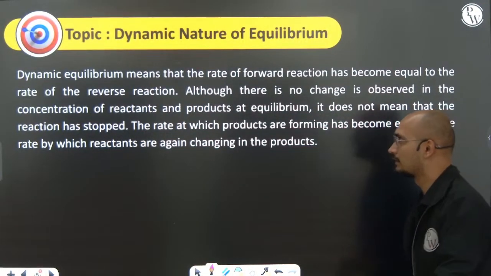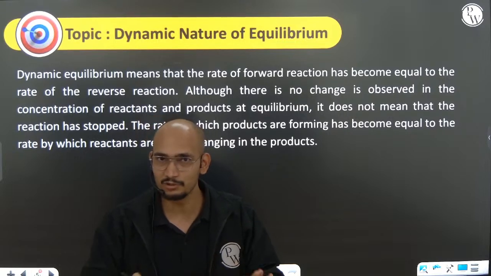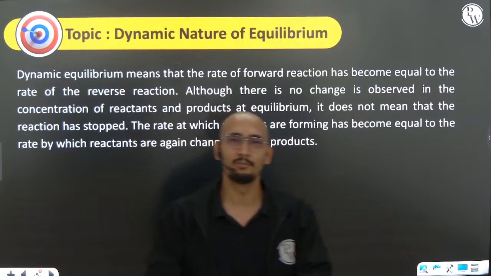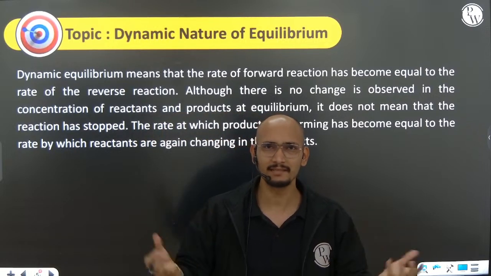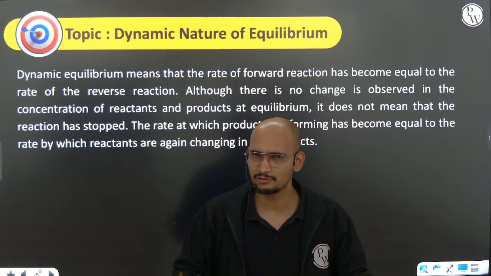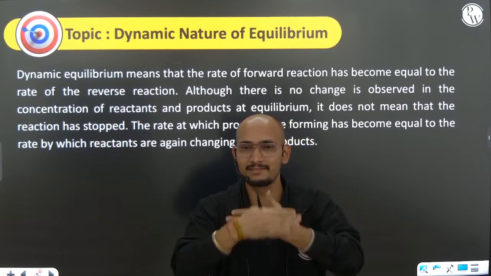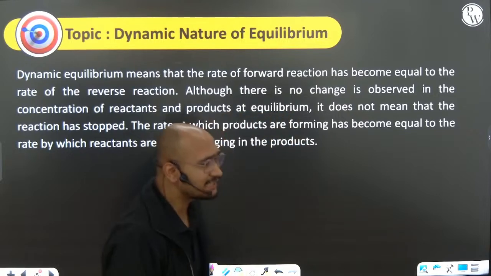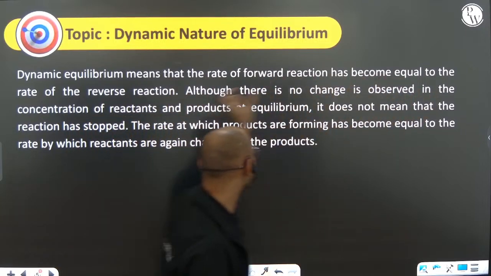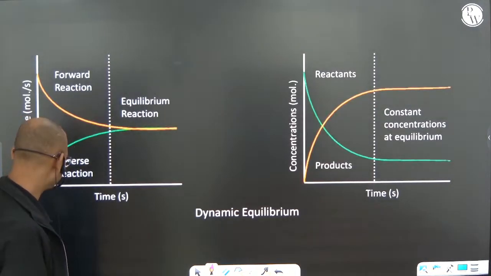Now dynamic nature of equilibrium. What it says is that it looks like the reaction is dead. There is no change. There is no reactant being dissociated. There is no product being formed. Students, or any of the scientists or whoever is observing, may think that the reaction has stopped, but it is not. The thing is that the reactions in both directions are proceeding with the same rate. That's why it is dynamic in nature. So dynamic equilibrium means that the rate of the forward reaction has become equal to the reverse. That's it. Nothing else. I hope you understand it very easily.